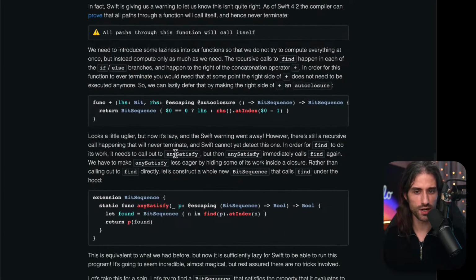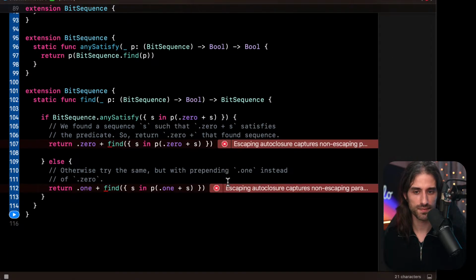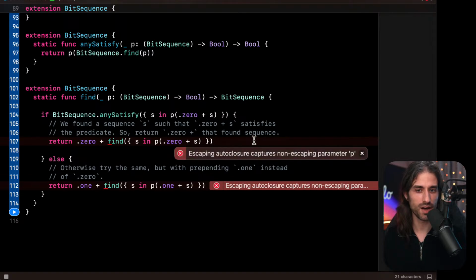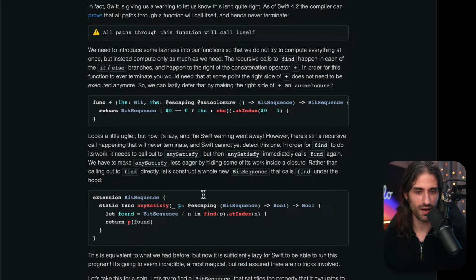So it looks a little uglier, but now it's lazy and the Swift warning went away. So let's check. We just have another error about escaping closure, captures not escaping parameter p. I guess we'll need to add this as escaping here. So the warning went away.